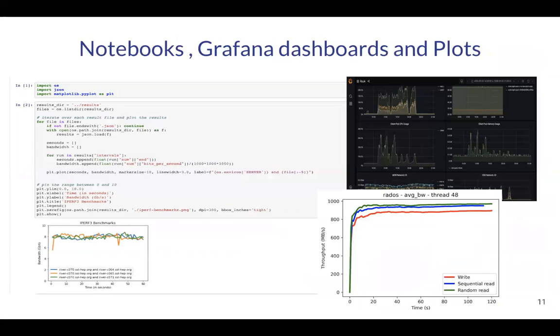Every workflow produces outputs like plots for different combinations of parameters used in an experiment. Also, Grafana dashboards that capture different system parameters like CPU usage, memory pressure, etc. while running an experiment, and Jupyter notebooks for performing analysis on the results later.